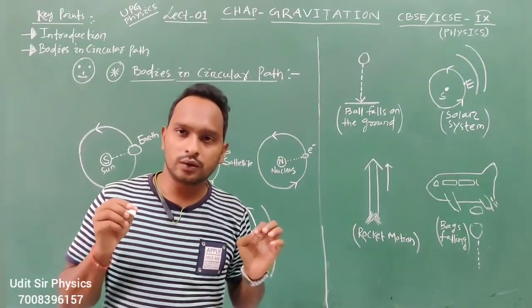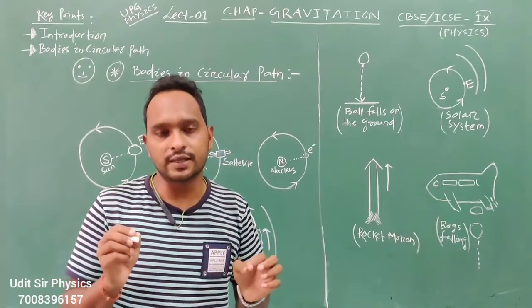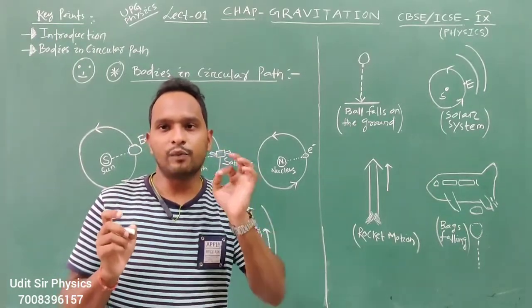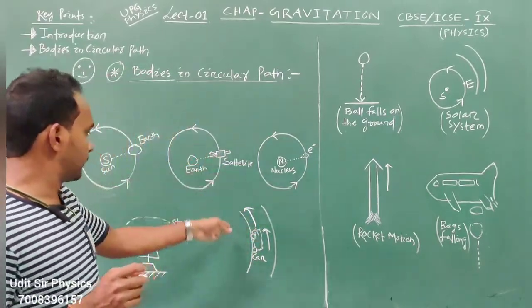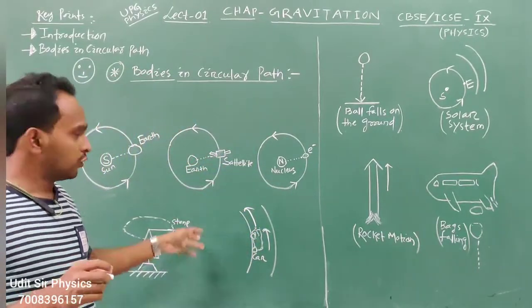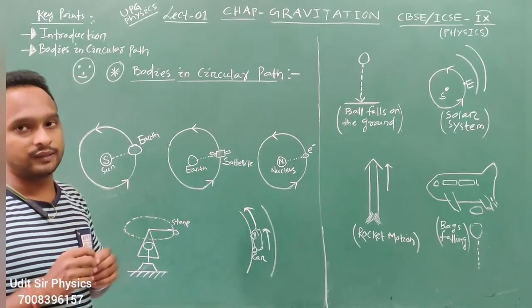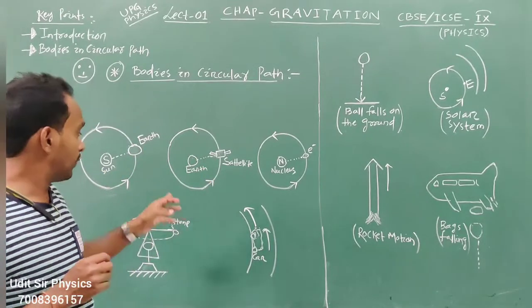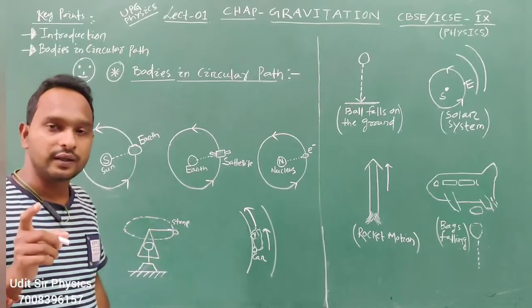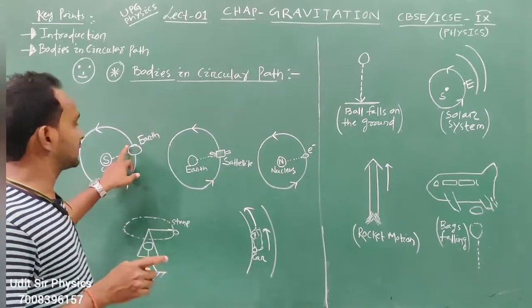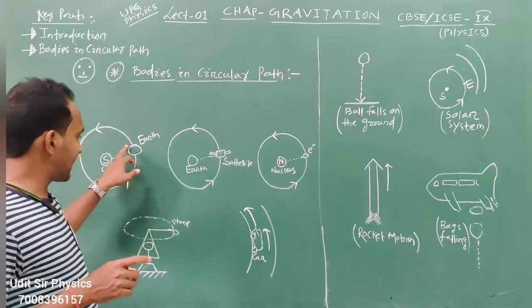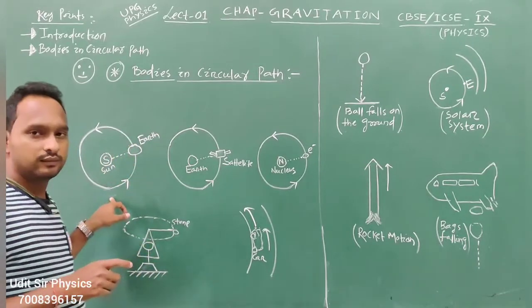we should know where and how objects move in a circular path. See on the board, the objects are moving in a circular path. Number one, the earth is rotating around the sun in a circular path.